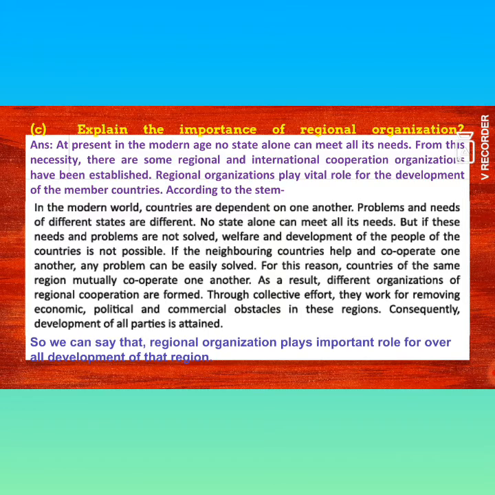Okay, dear students, now the conclusion. So, we can say that regional organization plays an important role for overall development of that region. This is the conclusion. After explaining, you will write this conclusion.